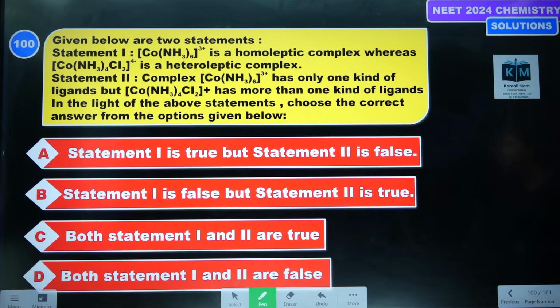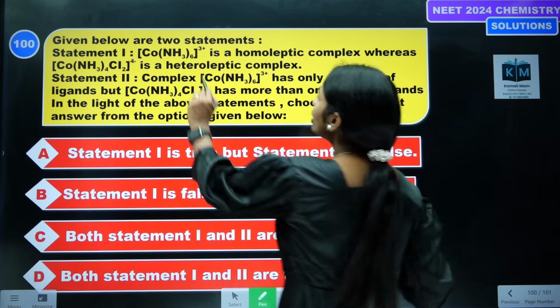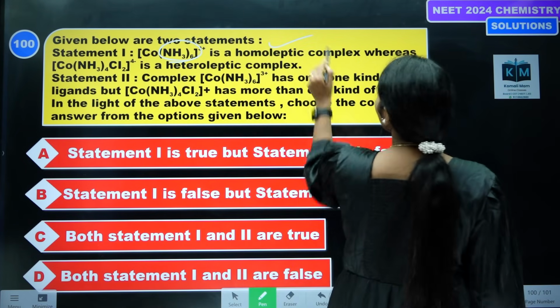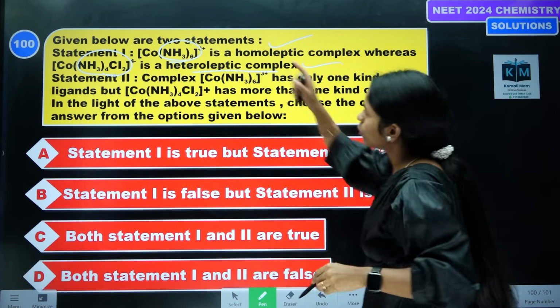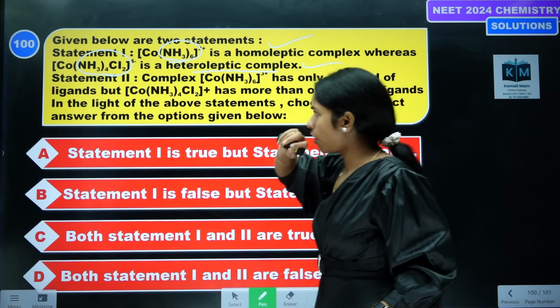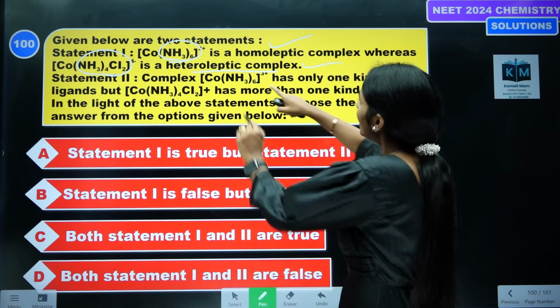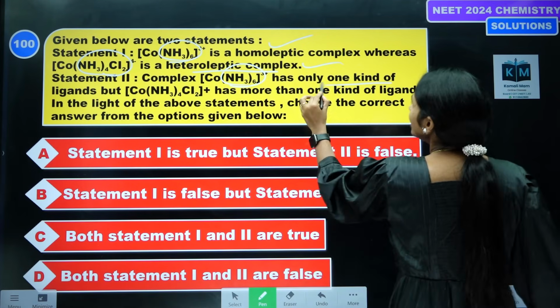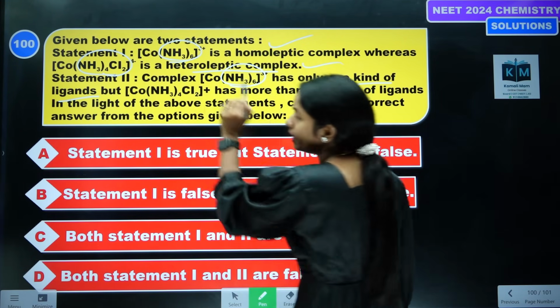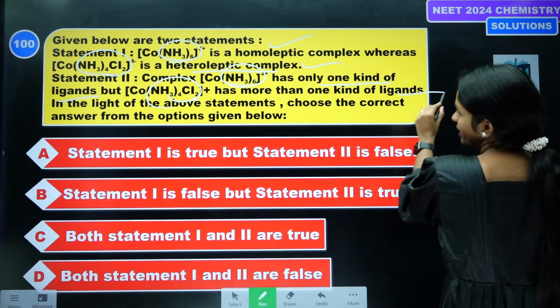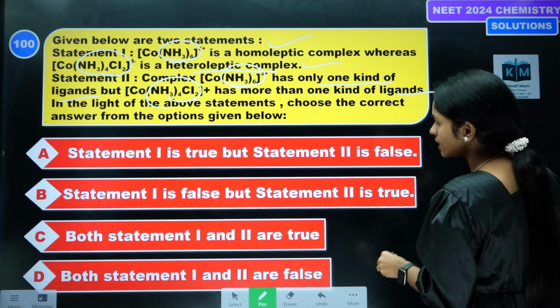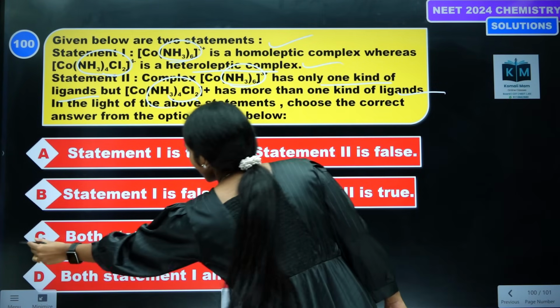Let's see the last question. In this, all the ligands are same. Yes, homoleptic. In this, different ligands are present, heteroleptic. This is a homoleptic complex, this is a heteroleptic complex. See the statements. It is having only one kind of ligand, that's why it is homoleptic. It is having different ligands, that's why it is a heteroleptic complex. So both the statements are correct. Statement 1, statement 2, both are correct.